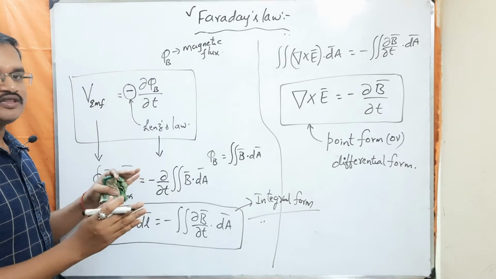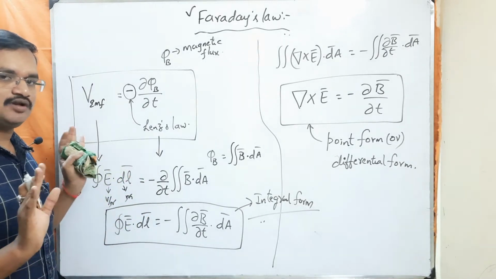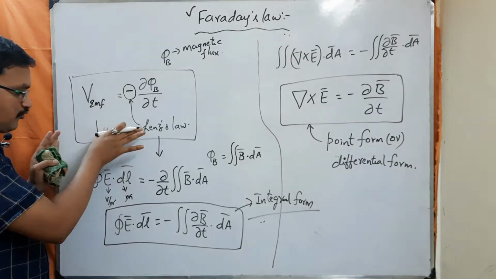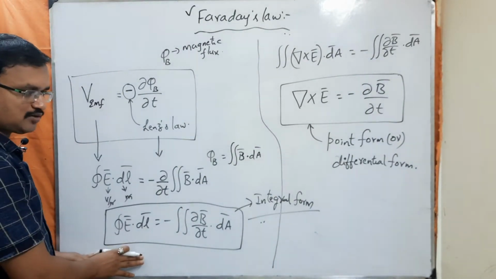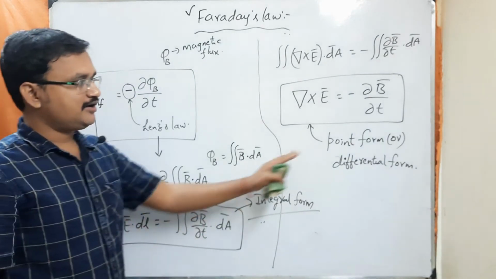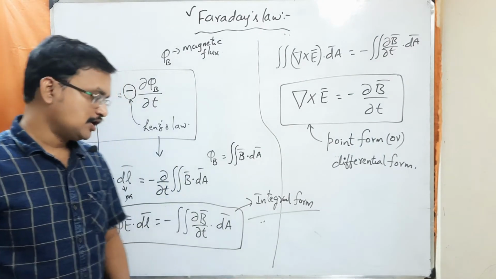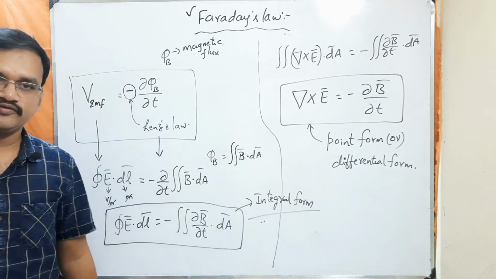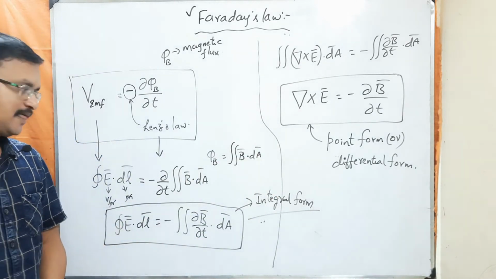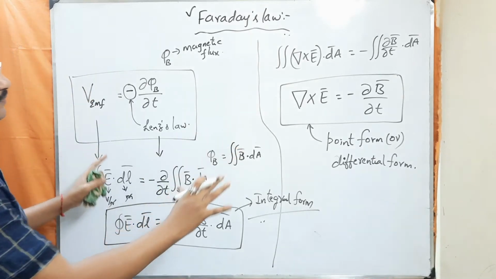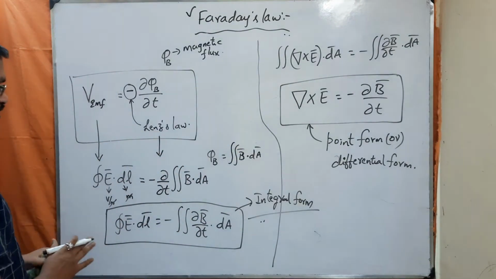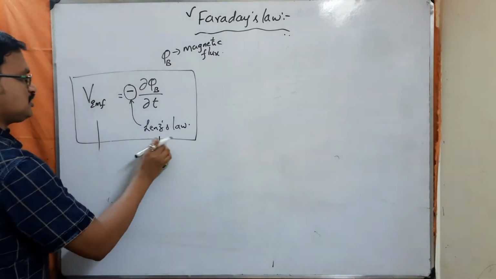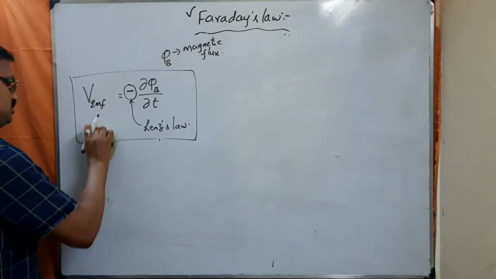So we have just given the mathematical form to Faraday's law. This is the basic equation of Faraday's law, and from here we represented it in terms of integral form and differential form. We call this the integral form of Faraday's law, and we call this the point form or differential form of Faraday's law. Understood? So this is the mathematical representation of Faraday's law. Fine. So now come to this expression here.